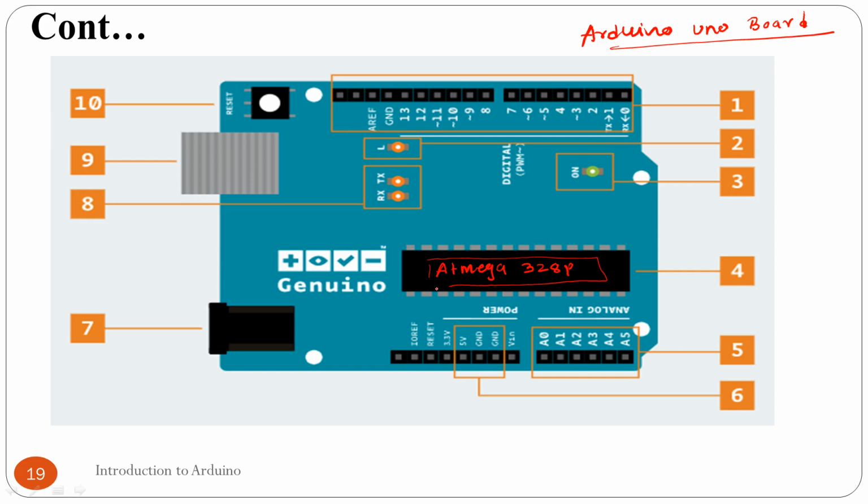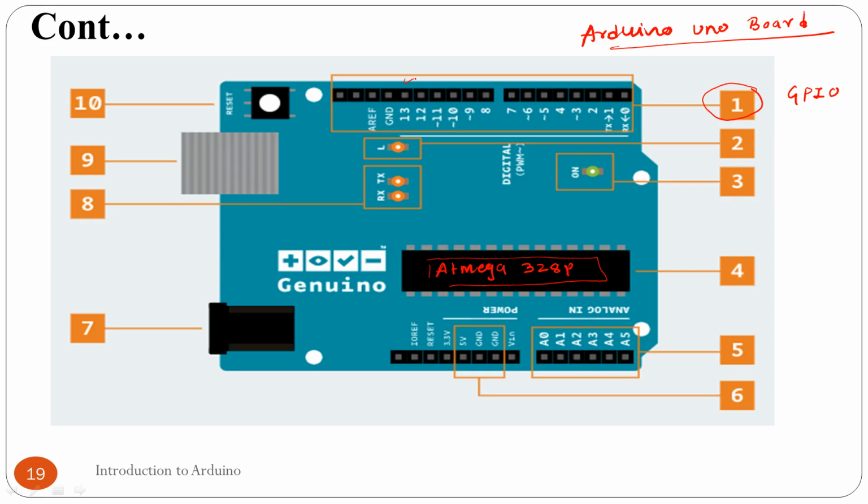Okay. Now this board has certain GPIO pins. Now what is meant by GPIO pins? General purpose input output pins, where we can interface different devices. Okay. Now I will explain this particular board section by section. So in the first section, we have some GPIO pins, the digital pins 0, 1, 2, 3, 4, 5, 6 till 13. To these 13 or 14 pins we can interface different devices or different sensors.